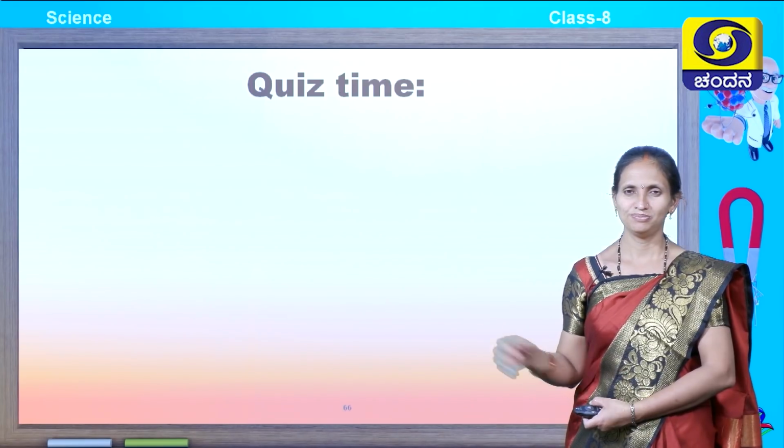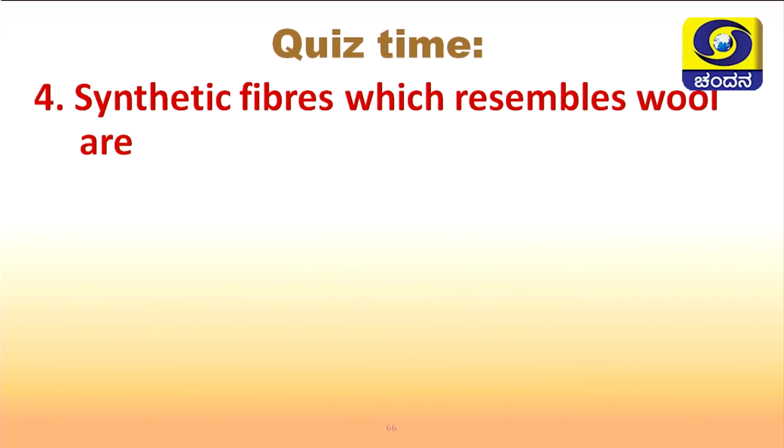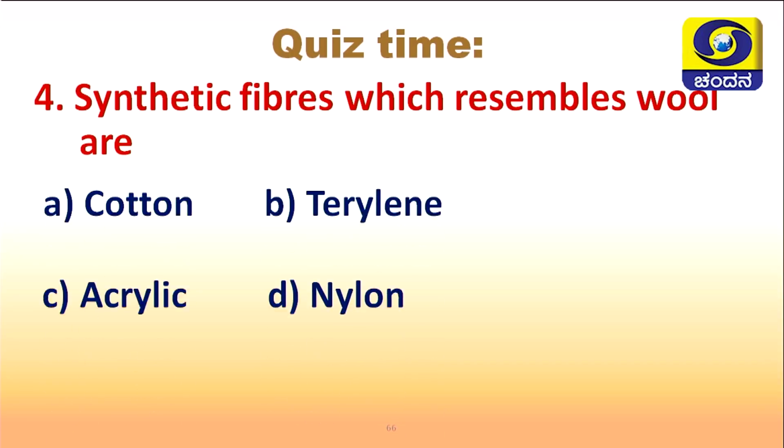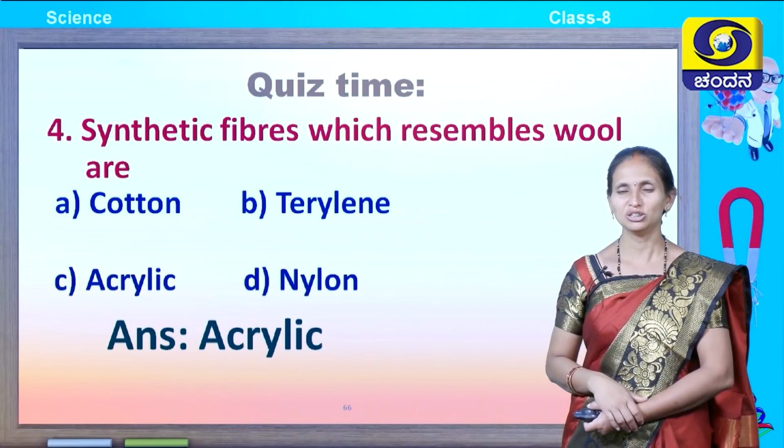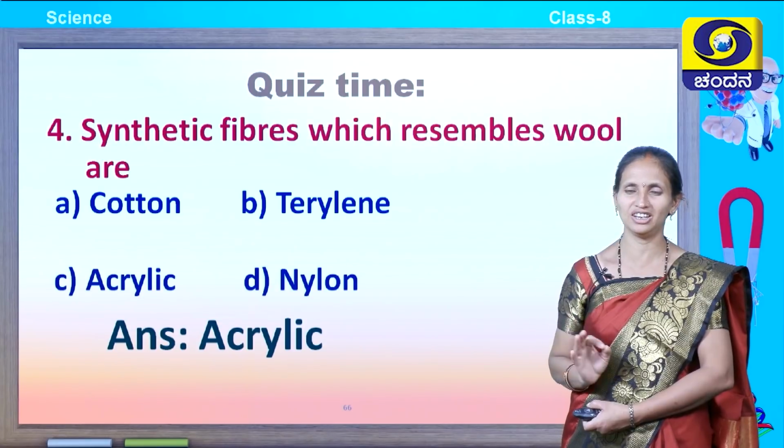Here comes the fourth question. Synthetic fibers which resemble wool are. Here go the options. A. Cotton, B. Terylene, C. Acrylic, D. Nylon. So, what would be the answer? Yes, correct. The answer is acrylic. Acrylic looks exactly the same as wool. Very good children, you all have done well. The 4 questions you have answered very clearly and accurately.